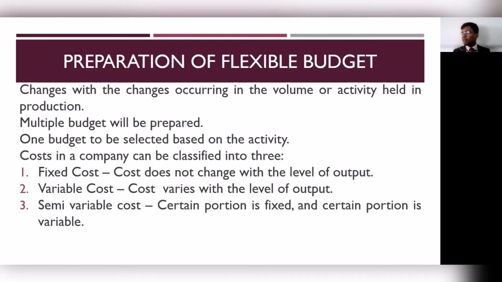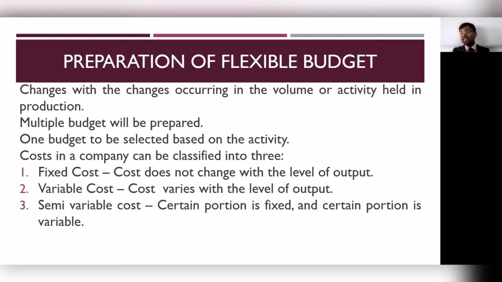One best example of semi-variable cost is the remuneration paid to people in your sales department. Usually people who work in sales have a fixed component in their salary. Whether they sell 10 units or 1 unit, that fixed component will get paid to them.